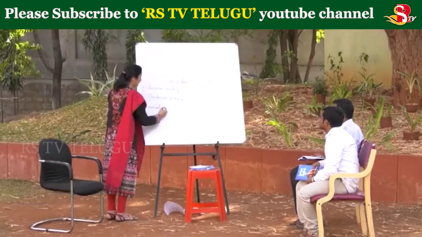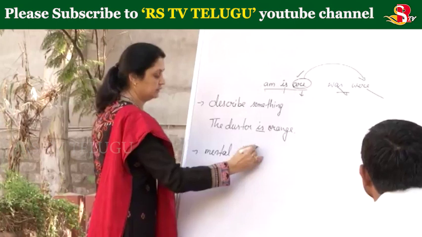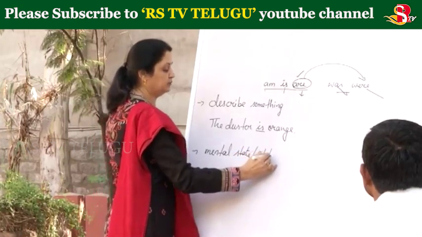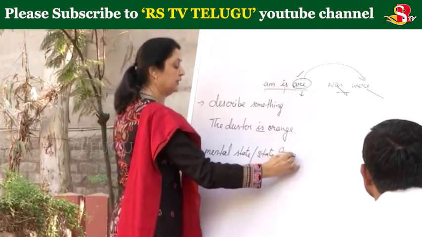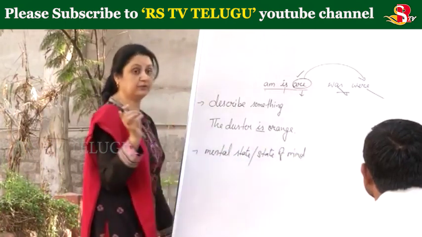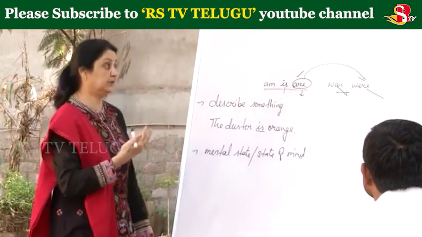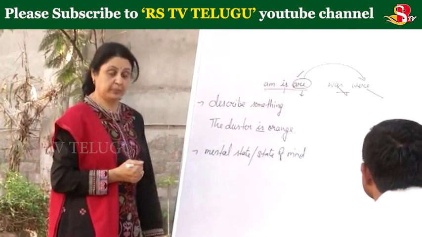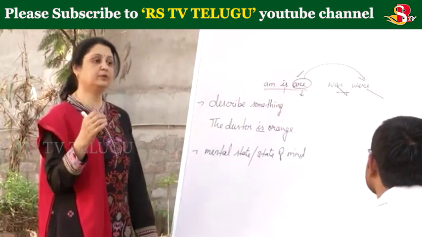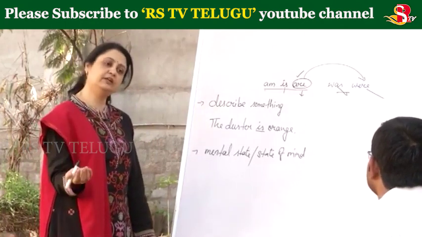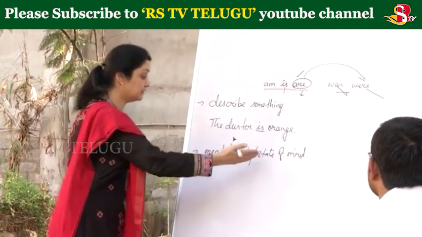When we talk about the mental state, or the state of mind of a person, there also we have to make use of these verbs, am, is, are, was, or were. For example, you get your results and you see that you have passed. How is your state of mind?